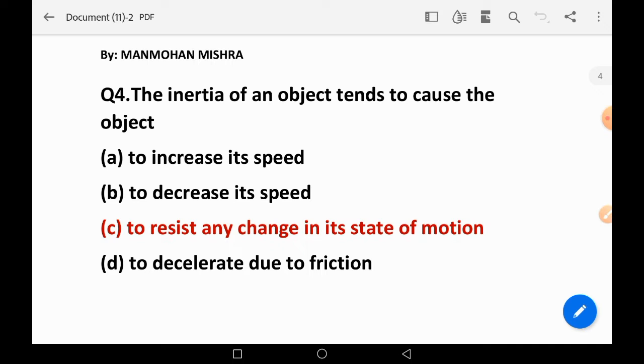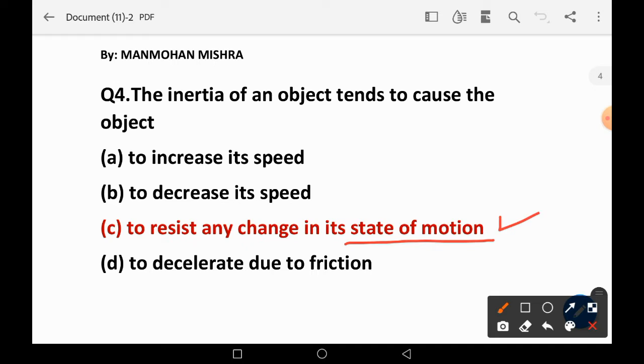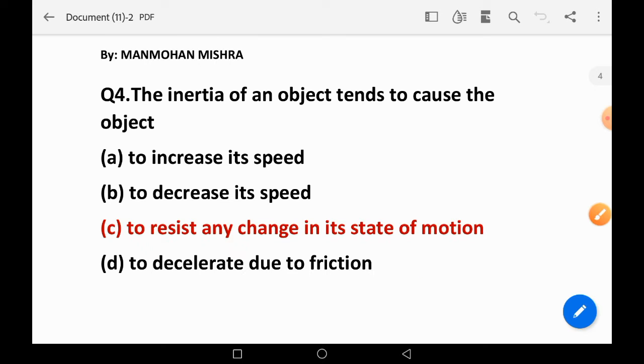The inertia of an object tends to cause the object to: increase its speed, decrease its speed, or resist any change in its state of motion. That is the right answer. The first two are false.